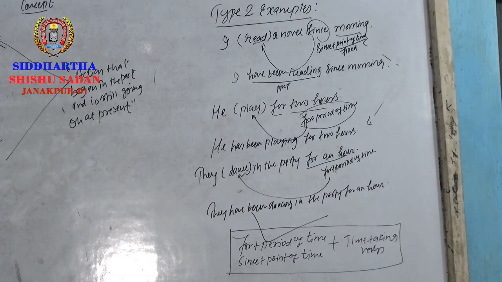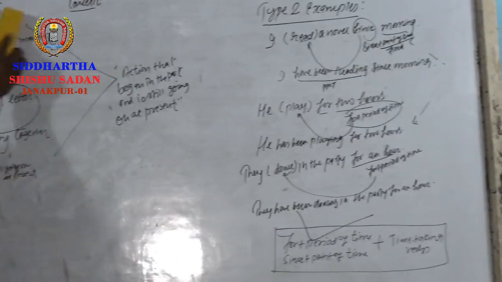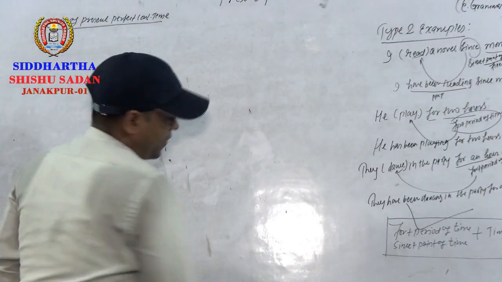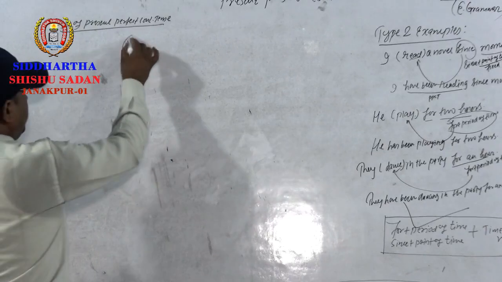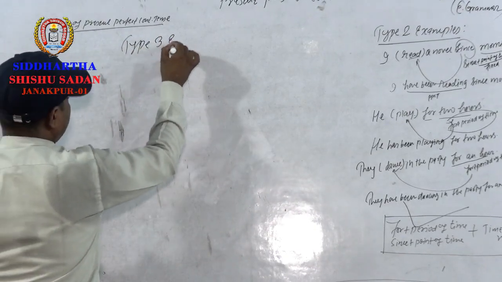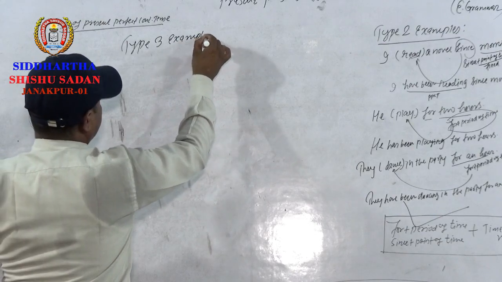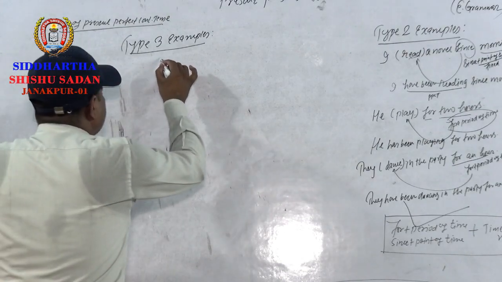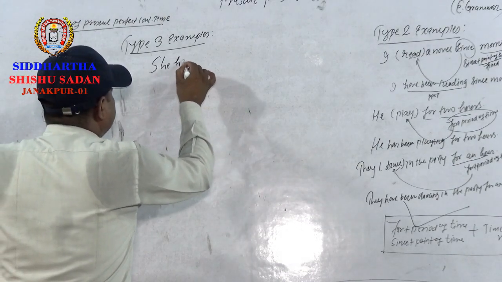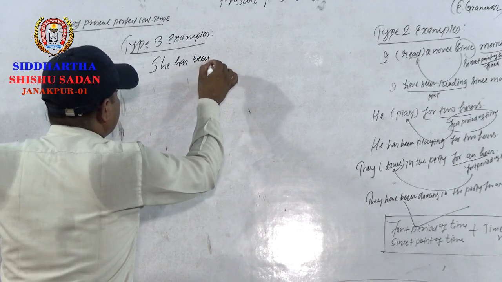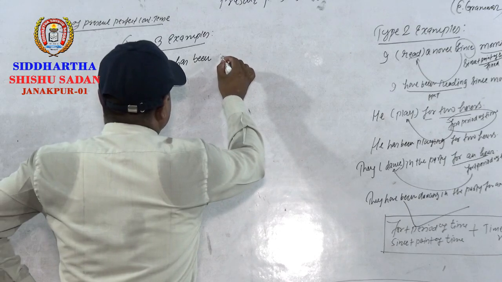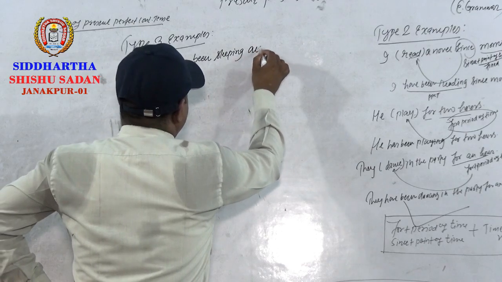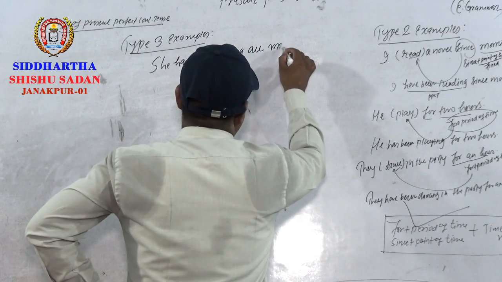Okay. So now the next three examples. These are the last examples of present perfect continuous tense. Let's try three examples. See, dear students, she has been sleeping all morning.